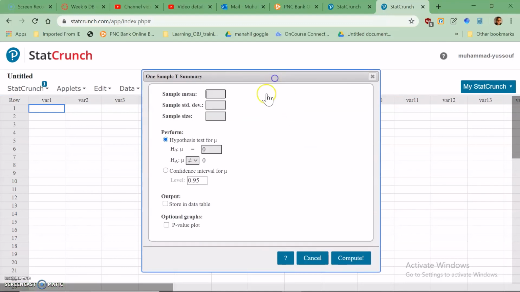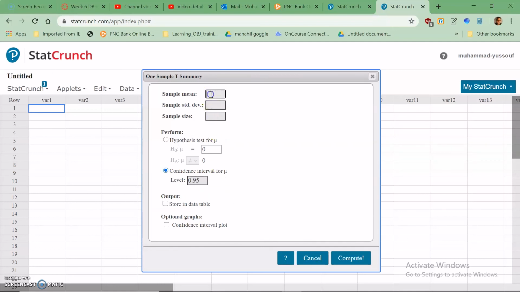Now it's asking whether you are performing a hypothesis test or estimating. These are the two methods of inference. We are not doing a hypothesis test; rather we're doing a confidence interval. Our confidence level is 95%, so this value is correct. Don't change it.